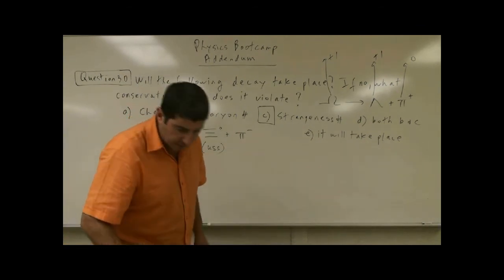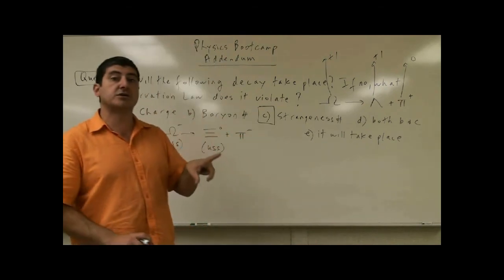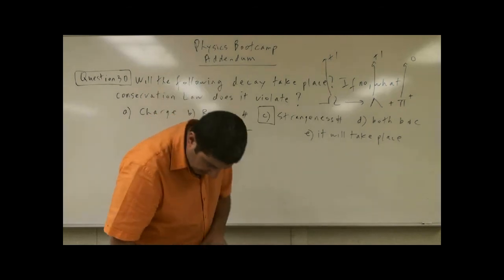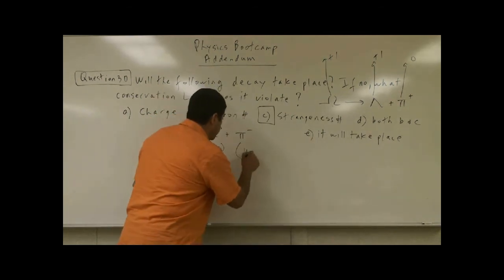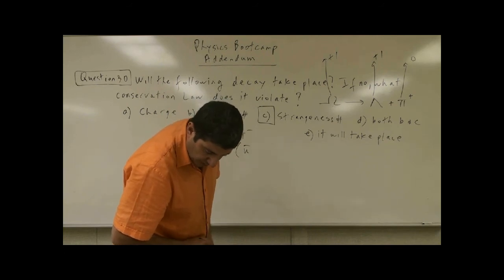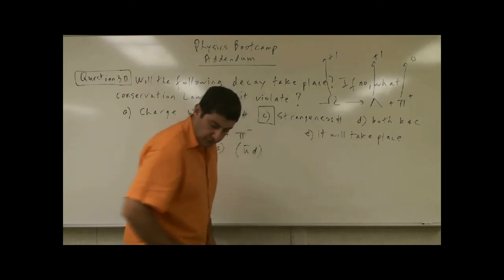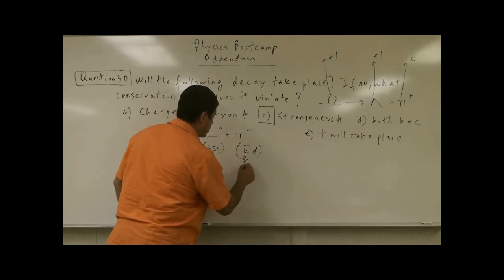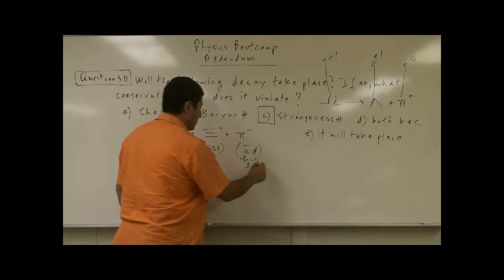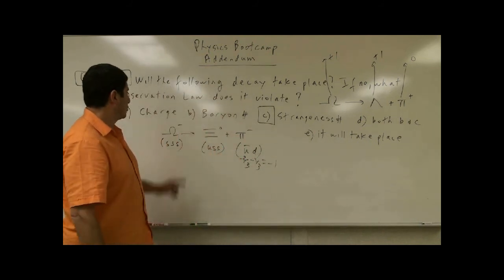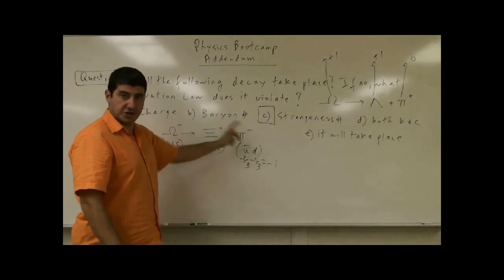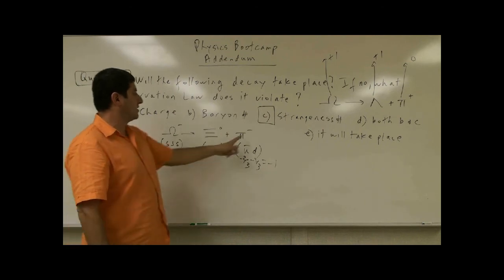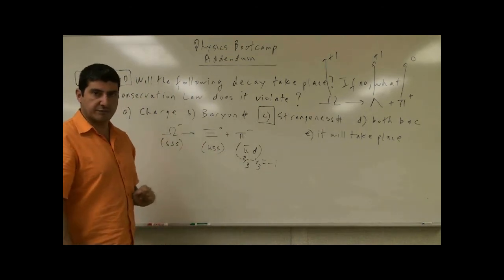And then the pion minus would be the antiparticle of the pion plus. So pi minus would be anti-up and also a down quark. This would be a charge of minus 2/3. This is a charge of minus 1/3. So this is a charge of minus 1. So in terms of charge, you are conserving charge. In terms of baryon number, this is a baryon, this is a baryon, this is not a baryon, so you are conserving baryon number.